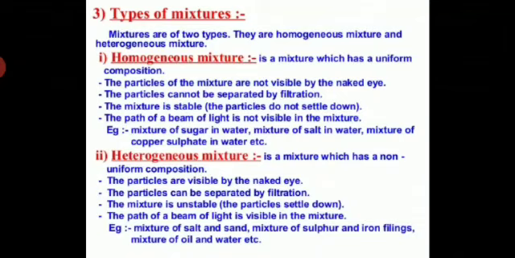Now students, the heterogeneous mixture. A heterogeneous mixture is a mixture which has non-uniform composition. Non-uniform composition means the particles are visible by the naked eye, and there are visible and sharp boundaries between the various components. We can take the example of a mixture of sand and common salt. A mixture of sand and common salt is a heterogeneous mixture.